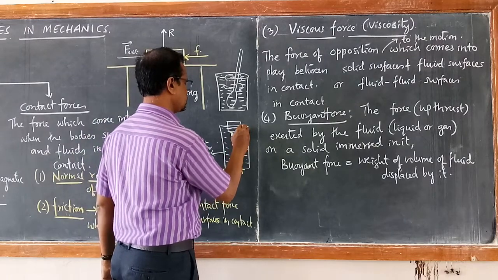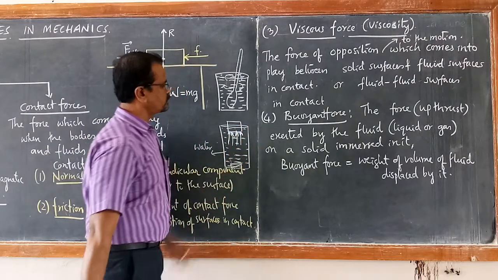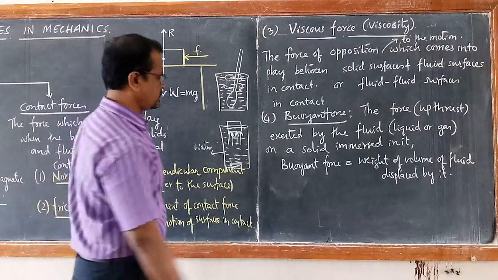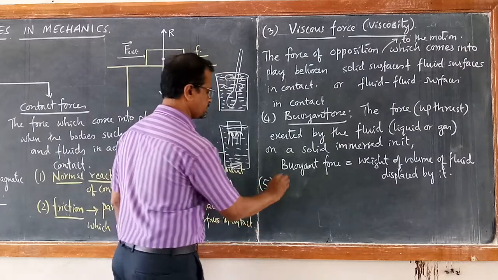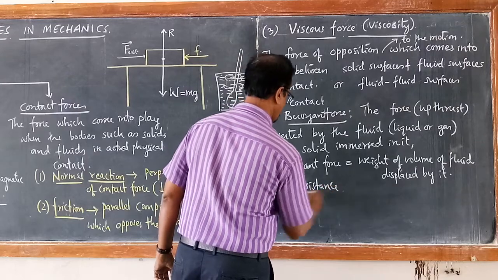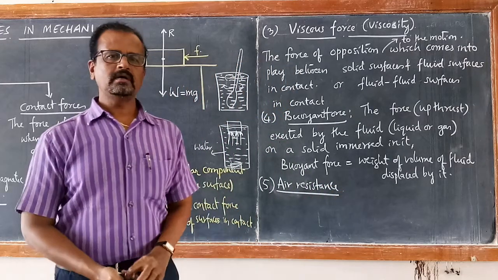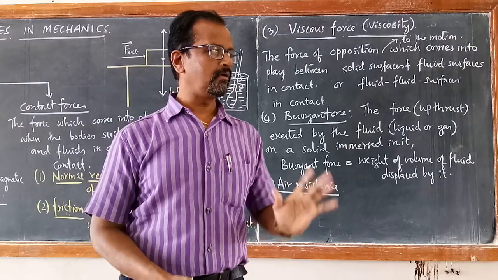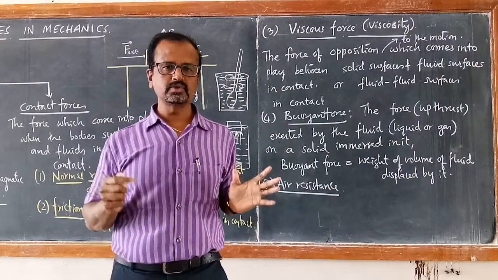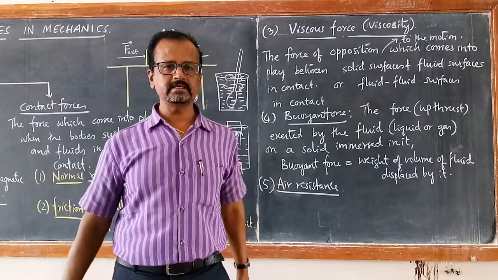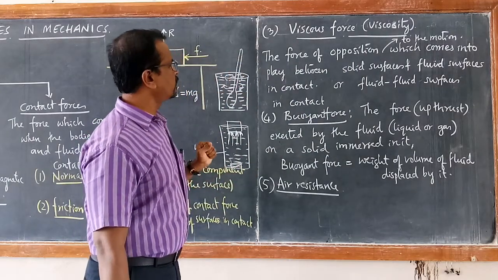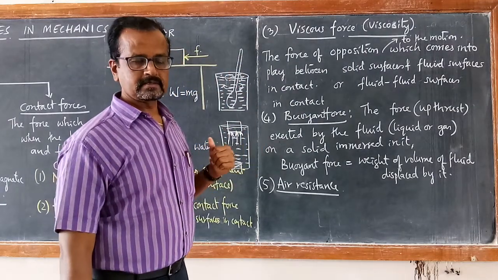This is the upthrust, which is also a contact force, and the viscous force is also a contact force. In the same way, air resistance is also a contact force whenever a vehicle or any object is in motion in the air. The opposition to the motion of the object by the air we call air resistance. So these are all common contact forces that we come across in mechanics.